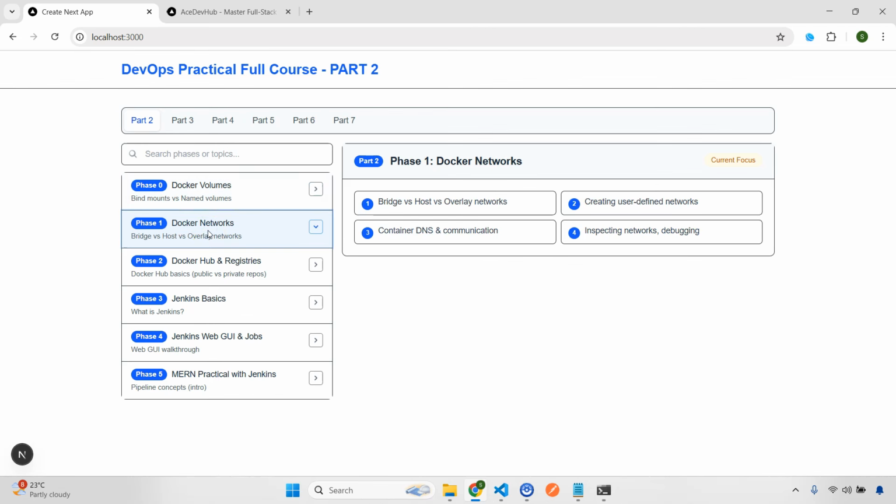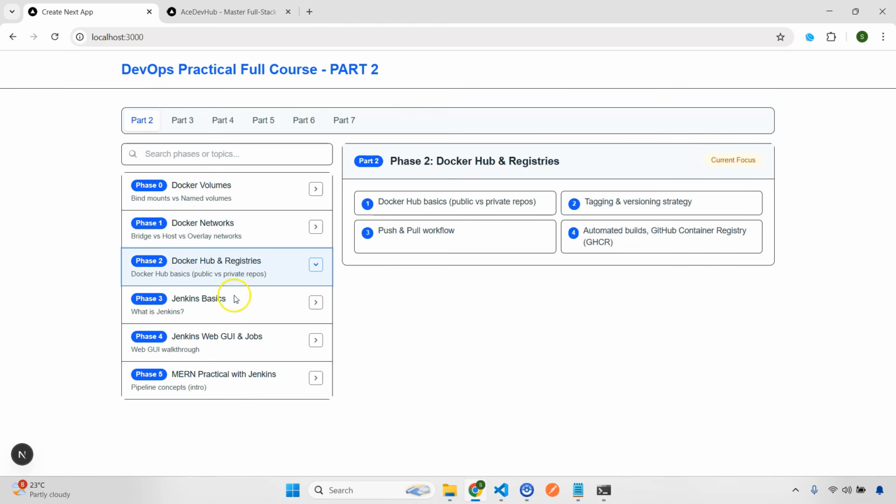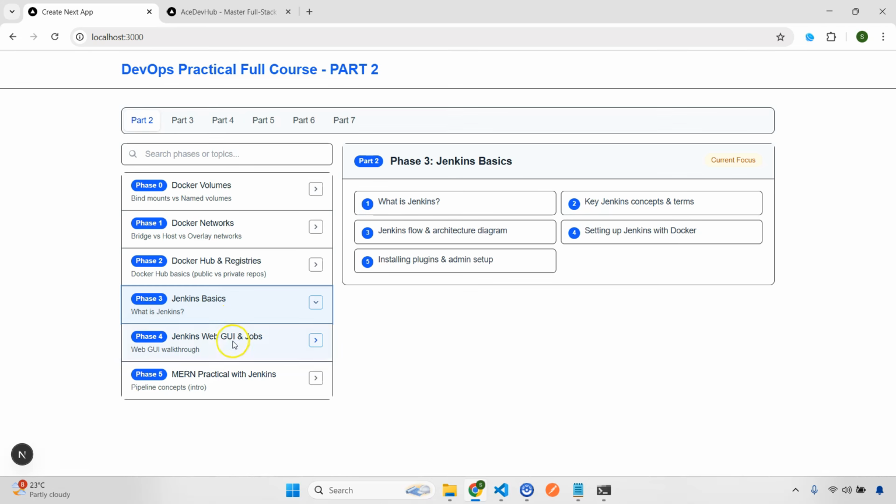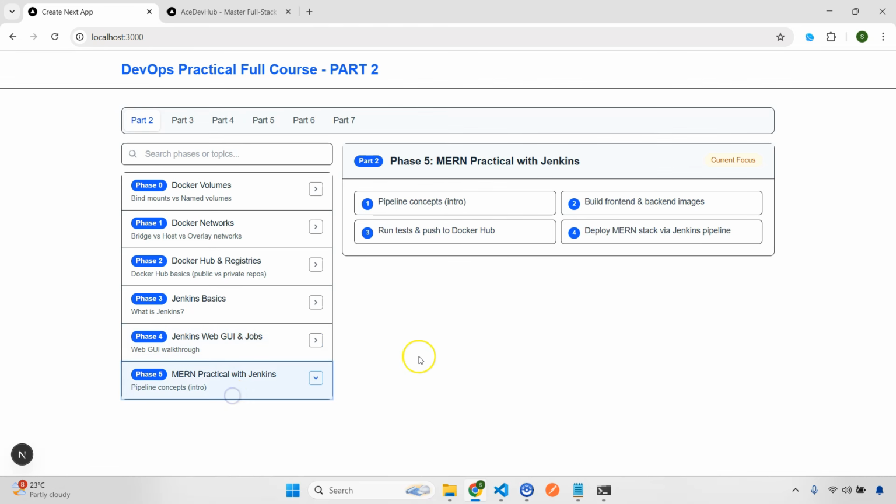Now here also one very important thing, you can see that I think I've added this container communication. So these will move to the next part, and you'll see that I will explain this one later when I'm going to be covering this Docker networks part. Then also I'm going to cover the Docker registry, Jenkins basics, Jenkins Web UI walkthrough, creating jobs, pipeline, and then at the end we are going to cover each and everything in our MERN application. So this will be a practical course. So this will be in the part 2.